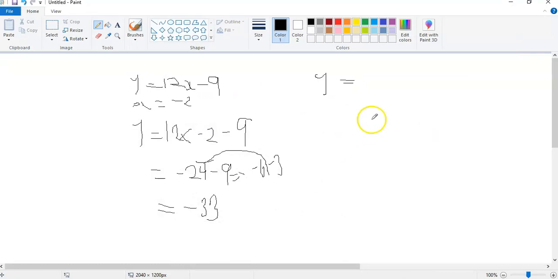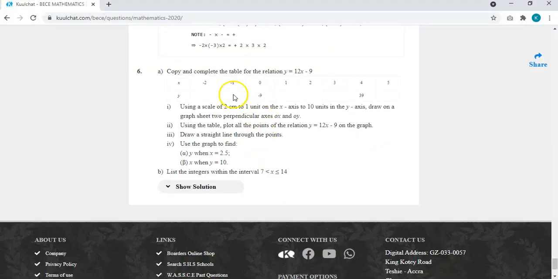Okay. So we have y is equal to, now when our x is -1, so we have 12, and we have -1 minus 9. So if anything is in brackets, it also means multiplication. So if you multiply 12 by -1, you get -12 minus 9. Okay, so this one too, it is going to give you a challenge. You know that if you add 8 to 12, you get 20, then you are left with 1. So you count 21. Okay, so we have 21 over here.